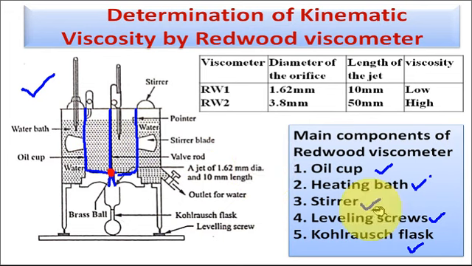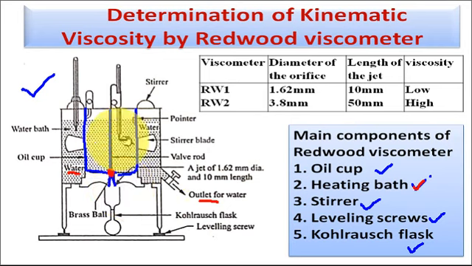Second important component is the heating bath. This oil cup is surrounded by a cylinder, which is made up of copper. This is also known as the heating bath or the water bath. This heating bath is filled with water. Okay, it has the opening for the inlet and the outlet for the water.